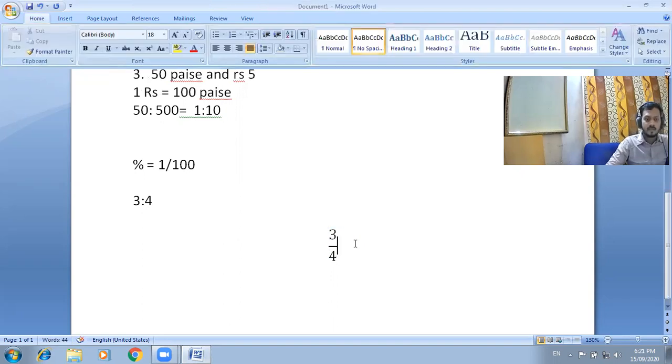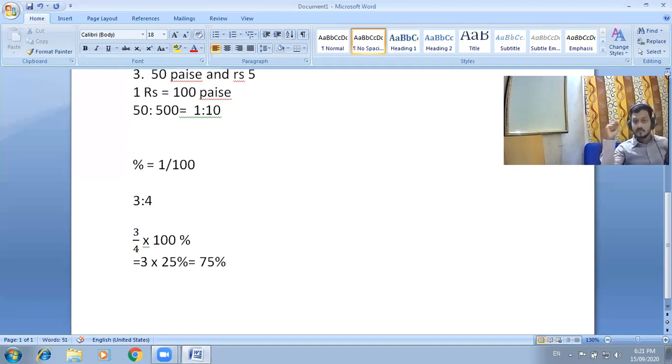Multiply the numerator by 100 and use the symbol of percentage. Reply me, what is the value? 4 25s are 100, so 3 into 25, equal to 75 percentage. Okay, so it is our answer.